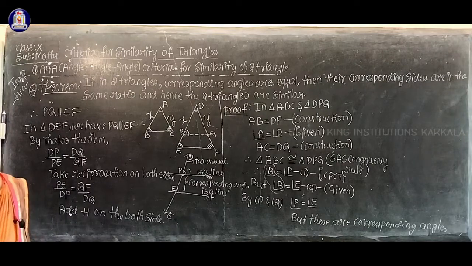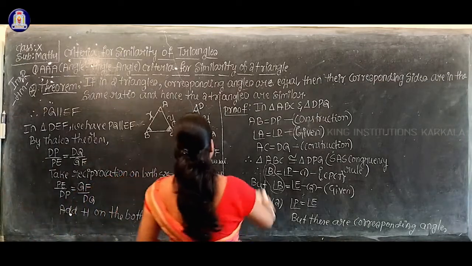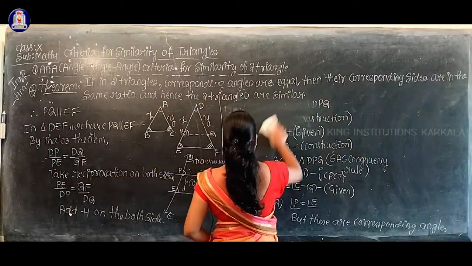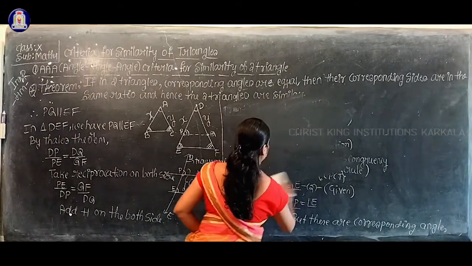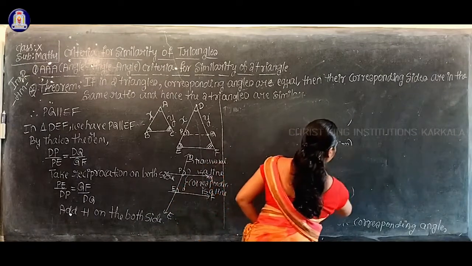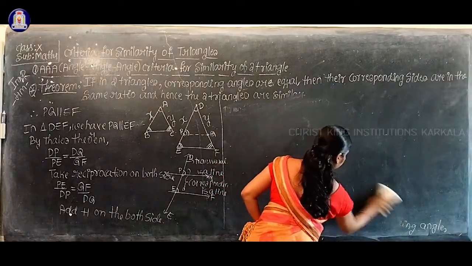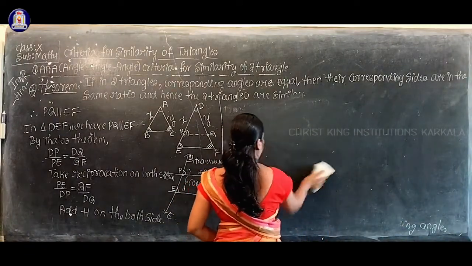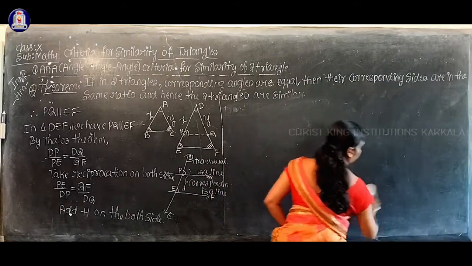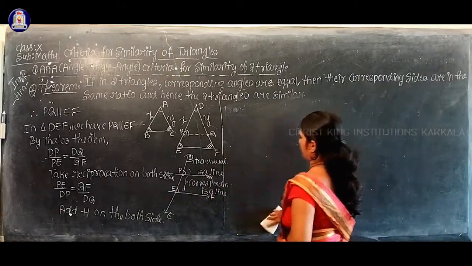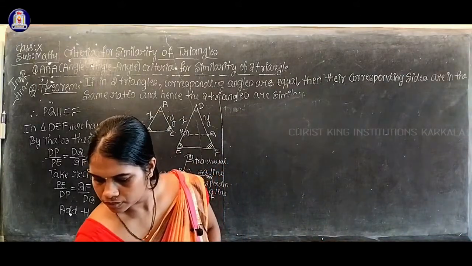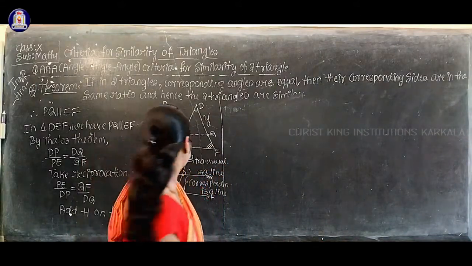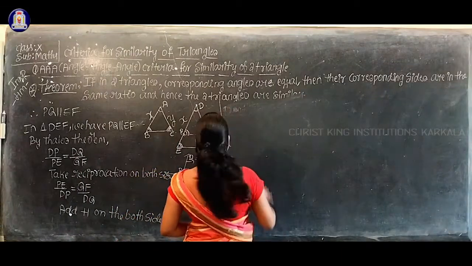So we'll continue that. What is there on the left hand side?